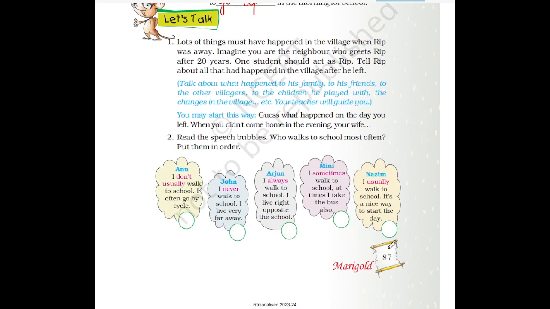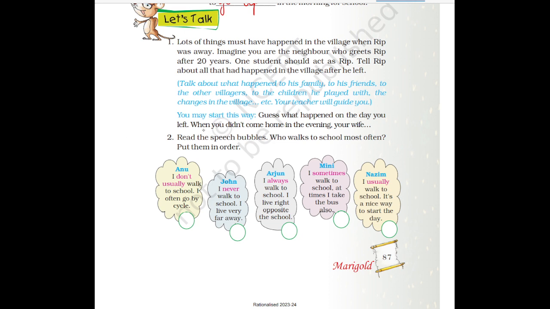Then next is lots of things must have happened in the village when Rip was away. Imagine you are the neighbor who greets Rip after 20 years. One student should act as Rip. Tell Rip about all that had happened in the village after he left. What you have to say, see, suppose you are neighbor of Rip Van Winkle, and when Winkle comes after 20 years, you as a neighbor, you will greet him and tell him what happened when he was not in the village. What happened in those 20 years when he was not there in the village.